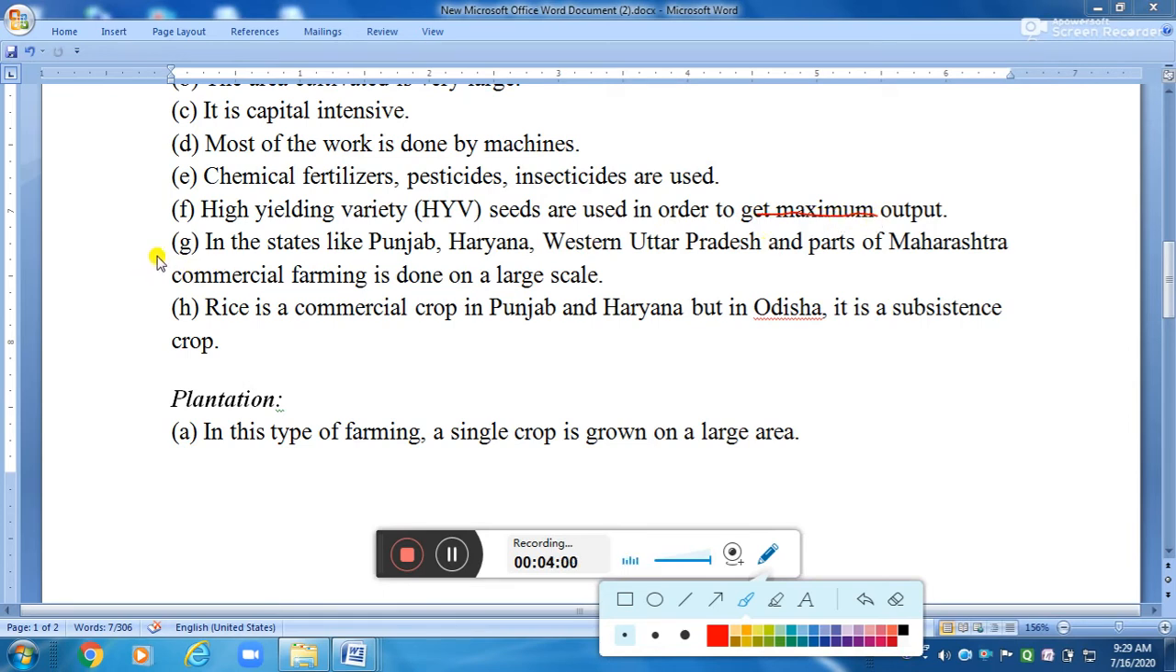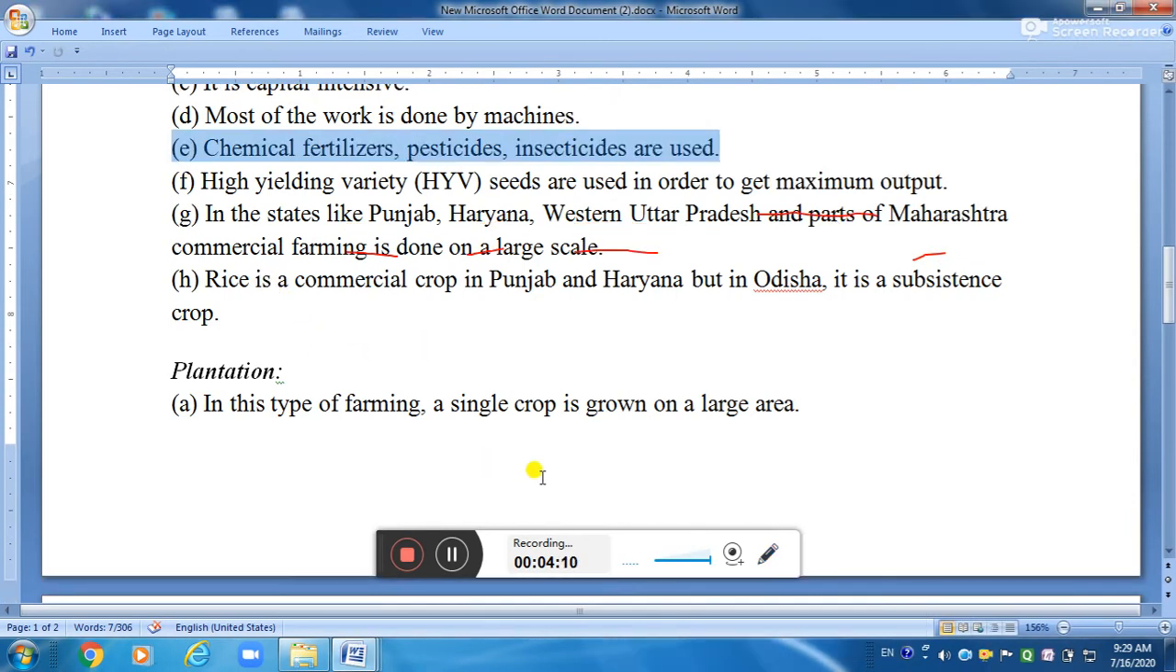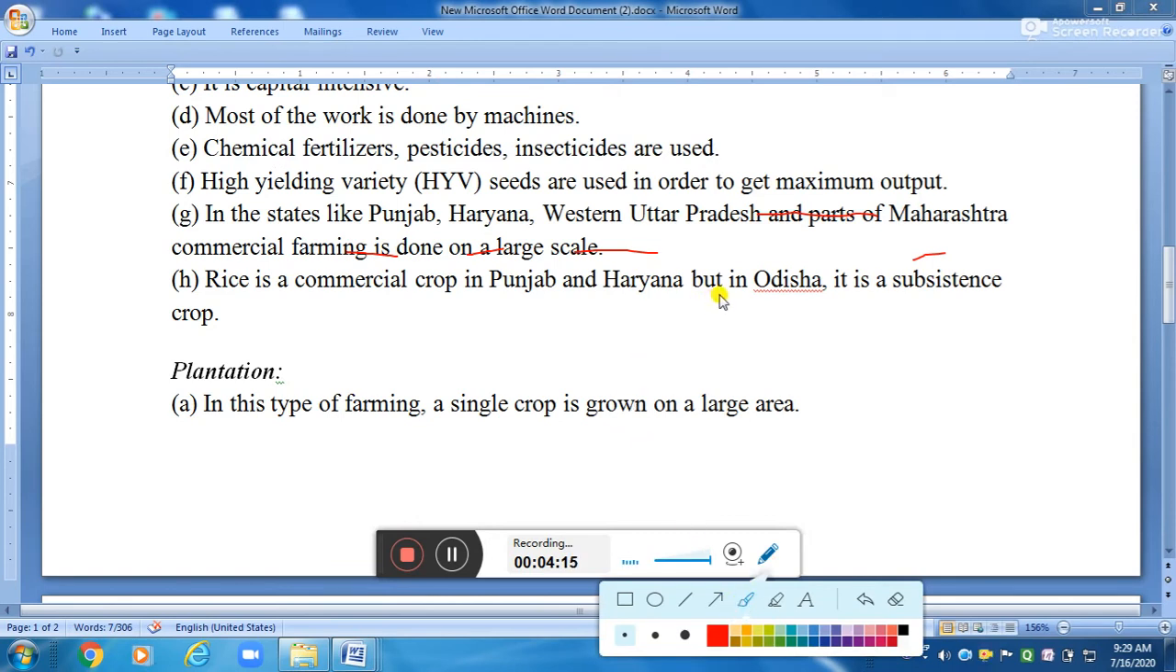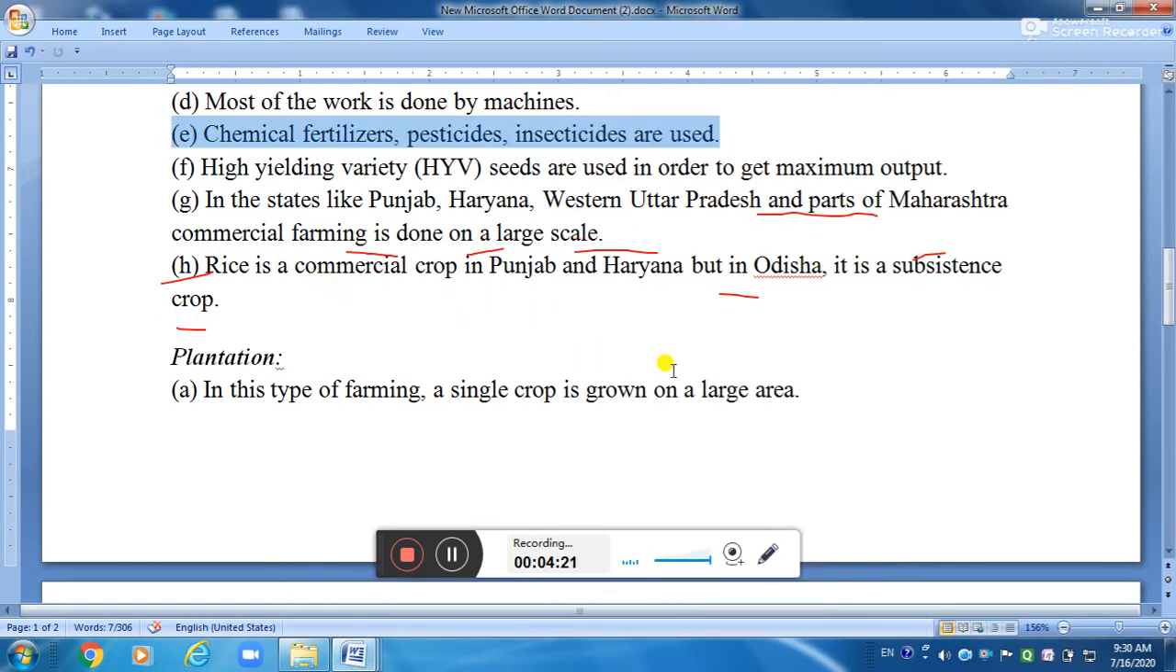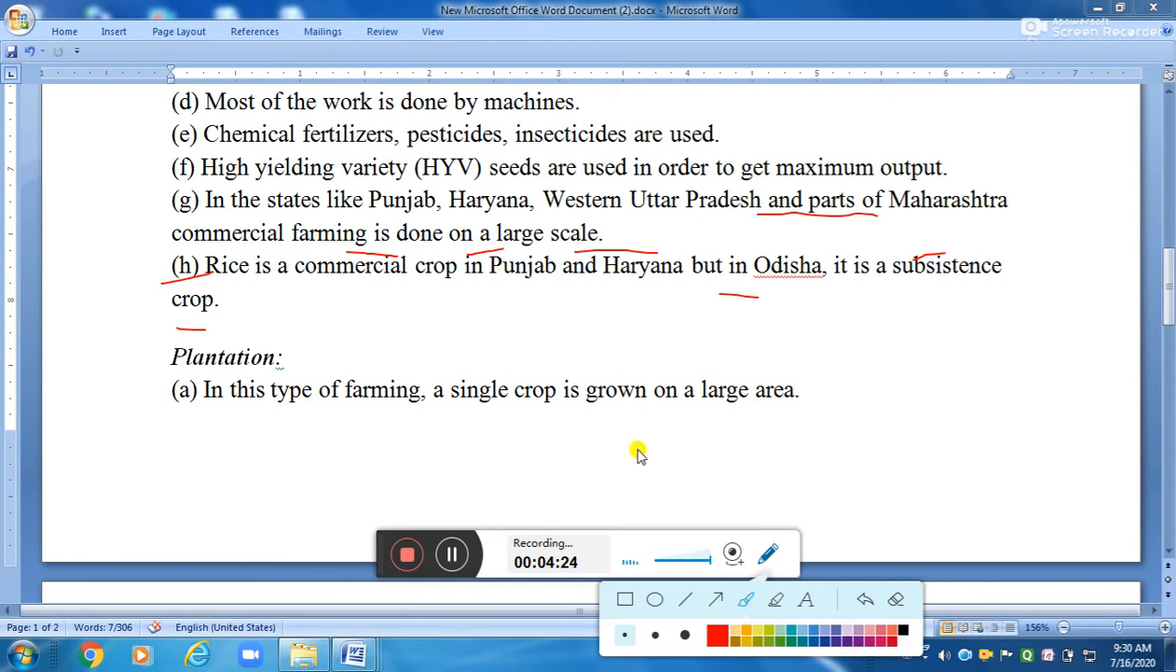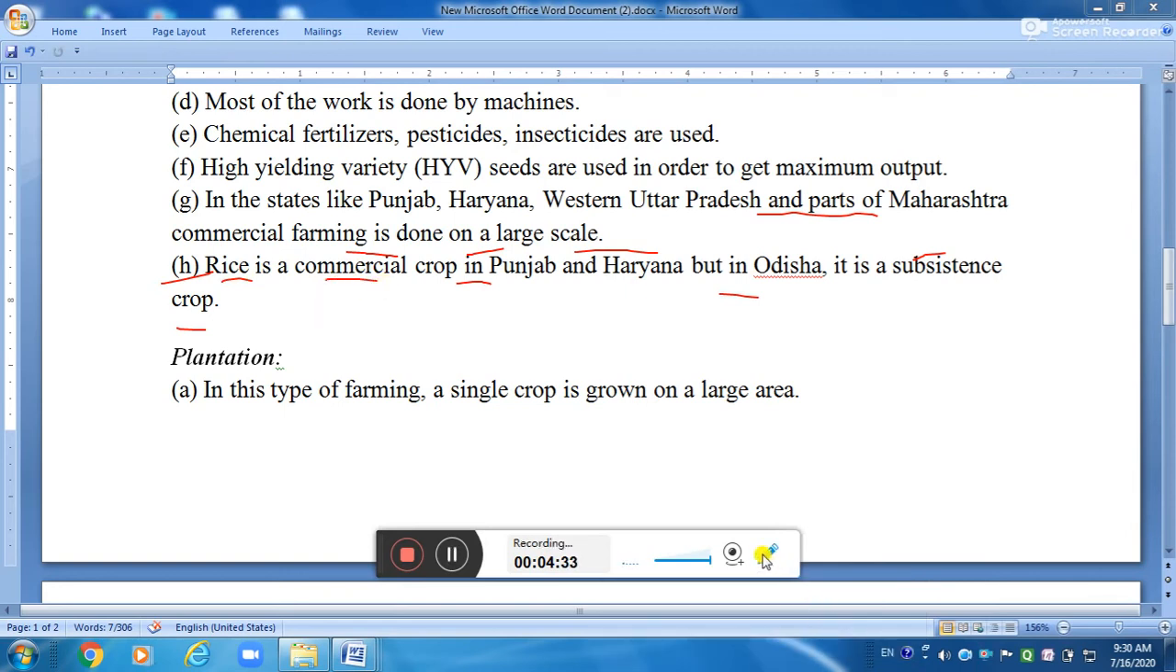This type of farming is generally practiced in states like Punjab, Haryana, Western Uttar Pradesh, and parts of Maharashtra. Rice is a commercial crop in Punjab and Haryana, but in Odisha it is a subsistence crop. In Punjab, rice is grown only for sale in the market. So in Punjab and Haryana, it falls in commercial crops. But in Odisha, it is grown only for subsistence. So in Odisha, it falls in subsistence crops.